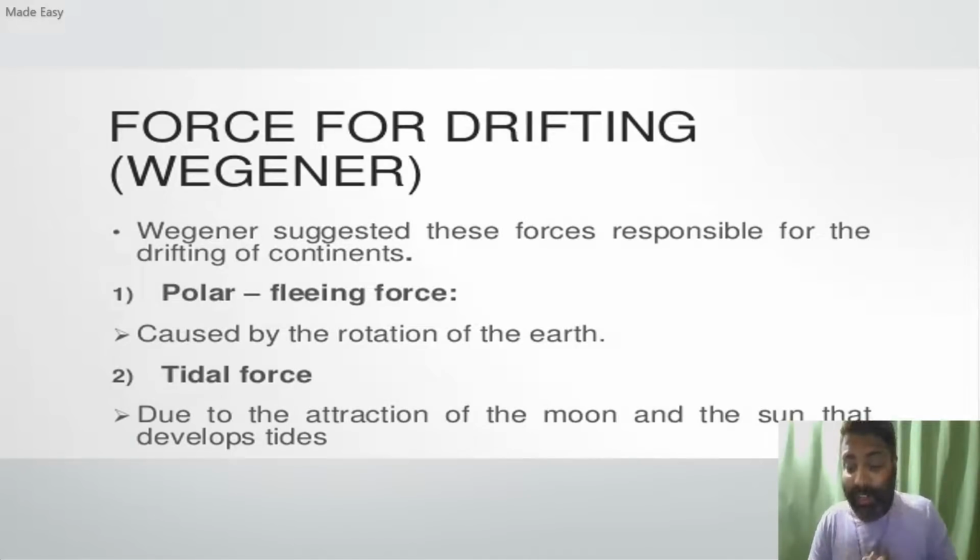So the polar fleeing force suggested by Alfred Wegener, which is caused due to the Earth's rotation, failed to explain the continental drift. The next force he suggested was the tidal force. We all know the sun and moon's gravity cause tides. So Alfred Wegener suggested that tidal force would be the reason for the drift of the continents. This also failed to explain the continental drift theory, friends, because the tides are just a rise and fall in water level. They can't push the continents apart. As a result, Alfred Wegener's reasons for the drift failed to explain. His theory remained as a hypothesis.